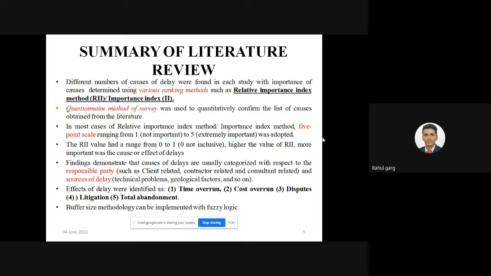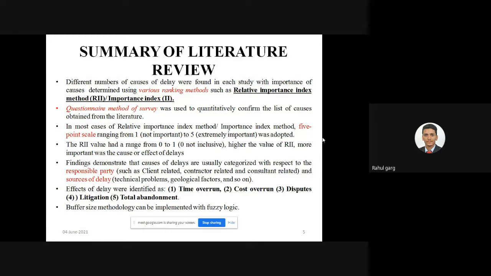So this is the summary of my literature review. Most of the researchers use ranking methods such as the relative importance index method, and the questionnaire survey method was mostly used by the researchers to list the causes of delay from the literature.